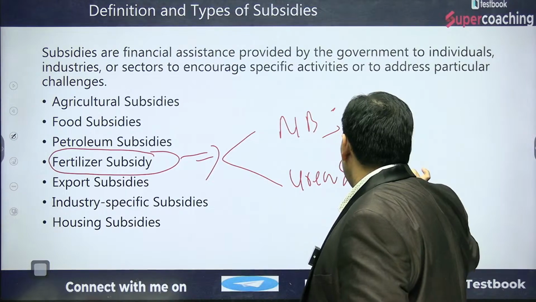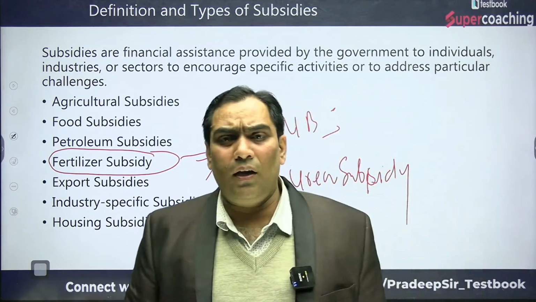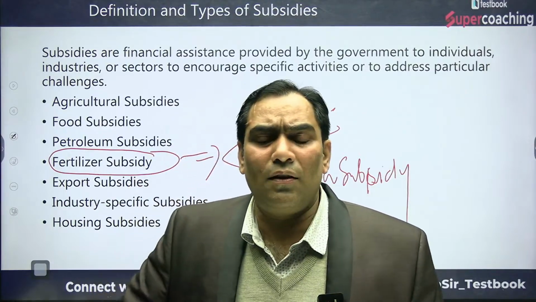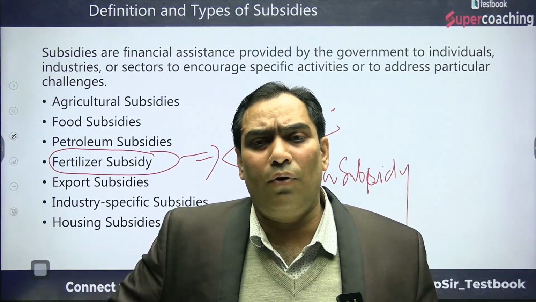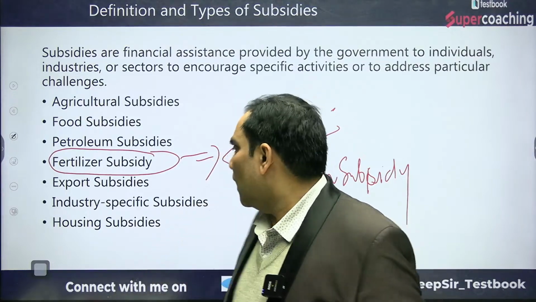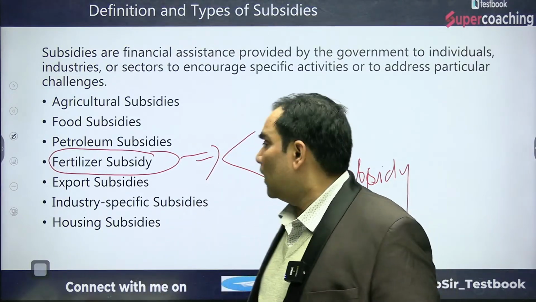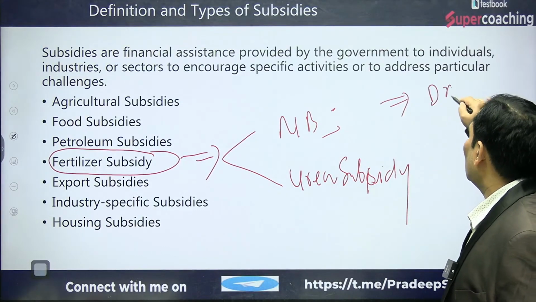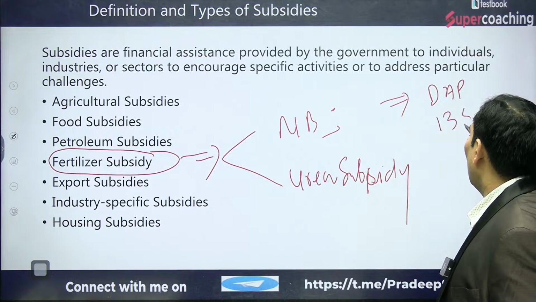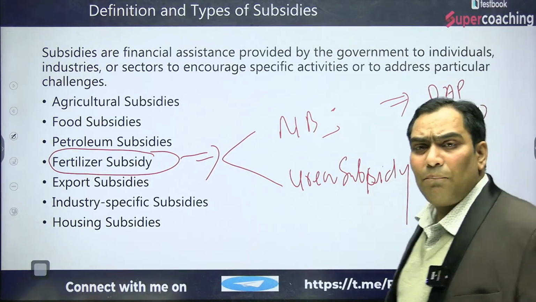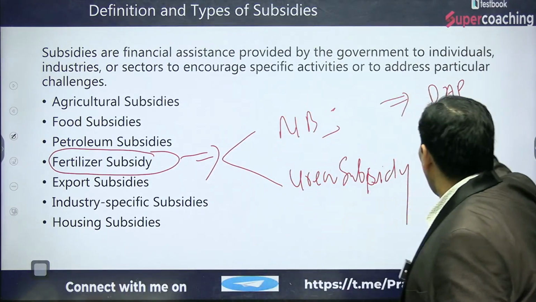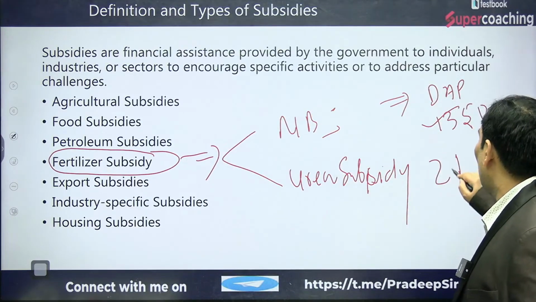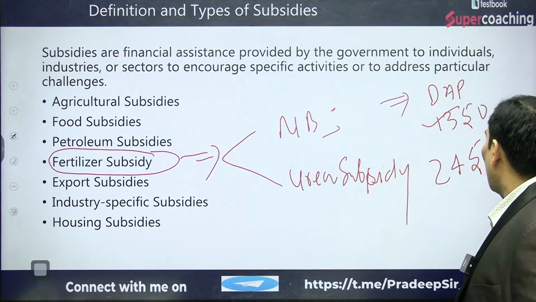In order to increase production and the fertility of the soil, the farmers of India use fertilizers, and the Government of India provides the subsidy. As I said, the market price of a DAP bag is 1,350 rupees, but the production cost is almost 2,450.